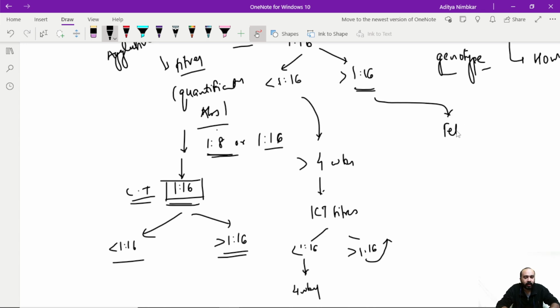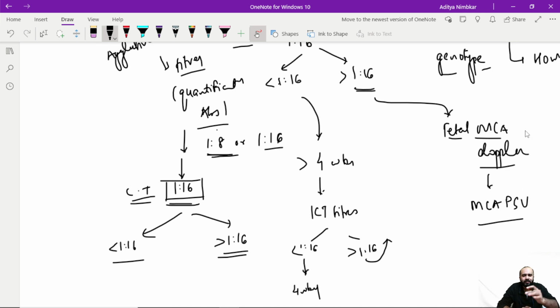For that, we do fetal MCA Doppler. Now, what is fetal MCA Doppler? Fetal MCA is basically the fetal middle cerebral artery. It's an artery in the fetal brain. In it we check the viscosity of the baby's blood by checking the fetal MCA PSV. PSV is peak systolic velocity.